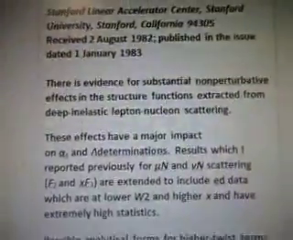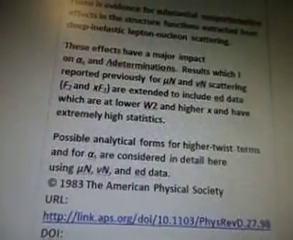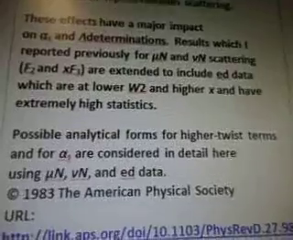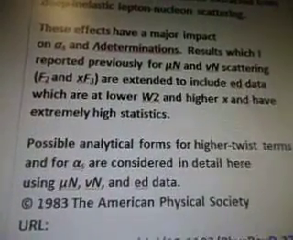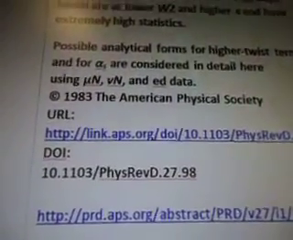So there is evidence for substantial non-perturbative effects in the structure functions extracted from deep inelastic lepton nucleon scattering. These effects have a major impact on AS and A determinations, or it's not A, sorry, that symbol there. Results which I reported previously for I'm going to say UN and VN, even though that's not correct. Scattering F2 and XF3 are extended to include ED data, which are at lower W2 and higher X and have extremely high statistics. Sorry, I can't talk today.